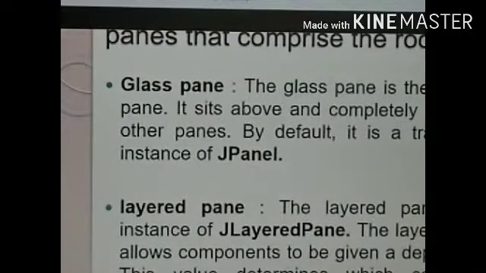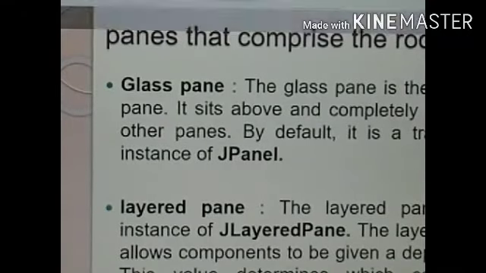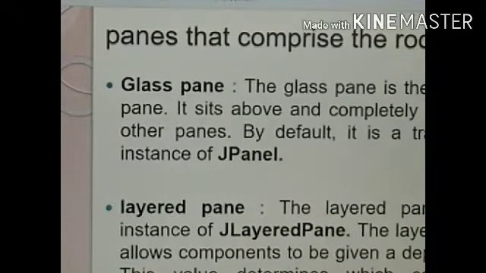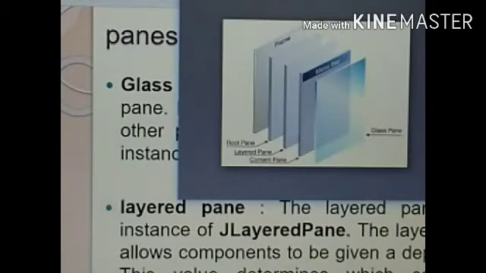So here we have some definitions. Glass pane is the top level pane. It sits above and completely covers all the other panes. We have seen it is the top level and sits above everything and it covers others. By default it is a transparent instance of JPanel.